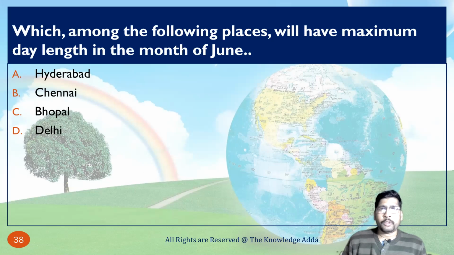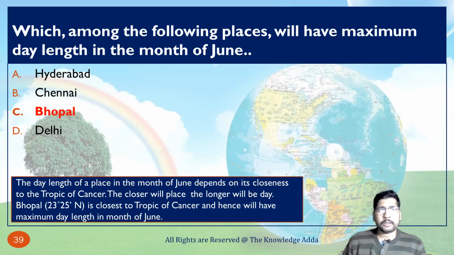Which among the following places will have maximum day length in the month of June? So this is also related to the Tropic of Cancer. The day length of a place in the month of June depends on its closeness to the Tropic of Cancer. Whichever city is close to the Tropic of Cancer will have the maximum day length in the month of June. So the closer the place, the longer the day.